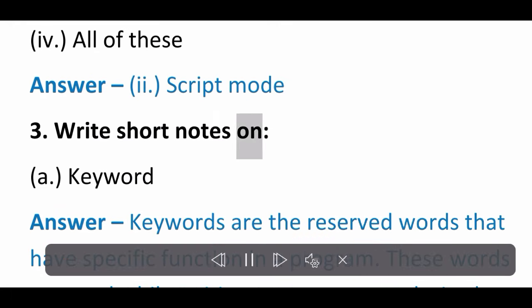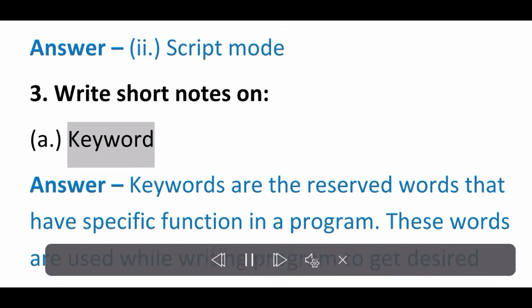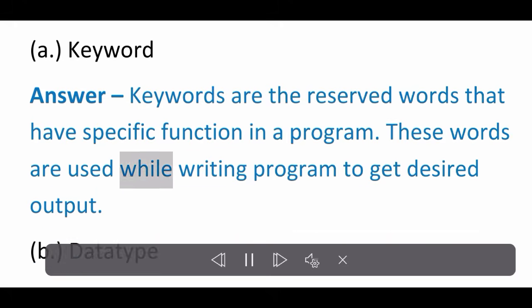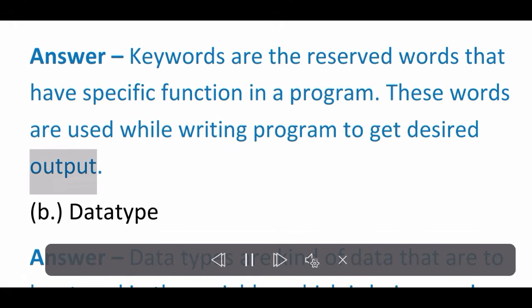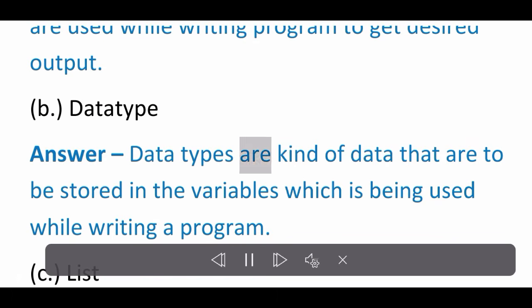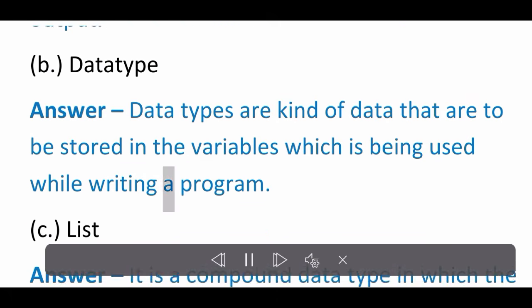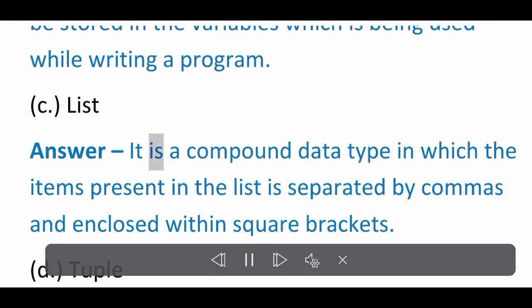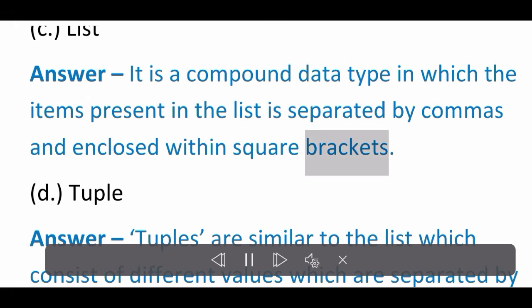3. Write short notes on. A. Keyword. Answer: Keywords are the reserved words that have specific function in a program. These words are used while writing a program to get the desired output. B. Data type. Answer: Data types are kinds of data that are to be stored in the variables being used while writing a program. C. List. Answer: It is a compound data type in which the items present in the list are separated by commas and enclosed within square brackets.